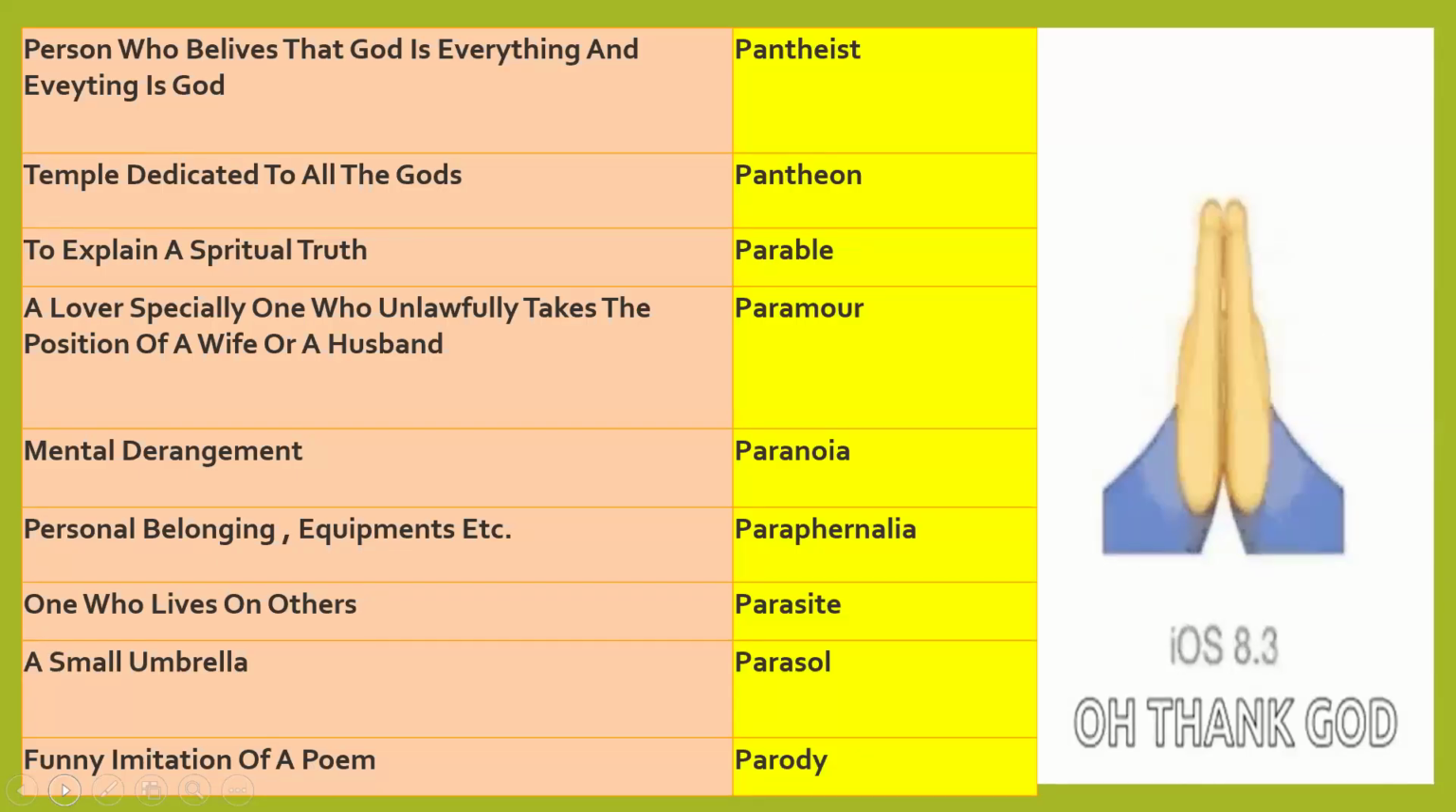Paramour is a lover, especially one who unlawfully takes the position of a wife or a husband. Paramour means married couples involved in an extramarital affair. Paranoia means mental derangement, mental sickness, mental illness. When an individual is a paramour, he or she will definitely be mentally sick, involved in an unlawful act, having an affair with other people.